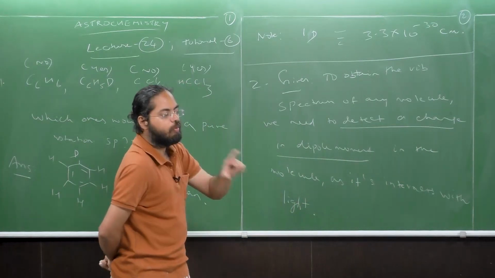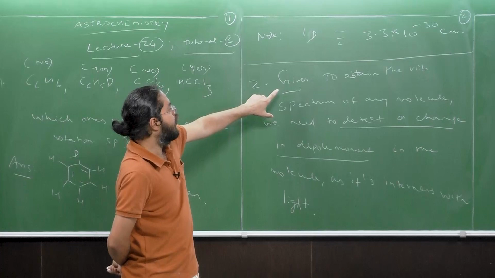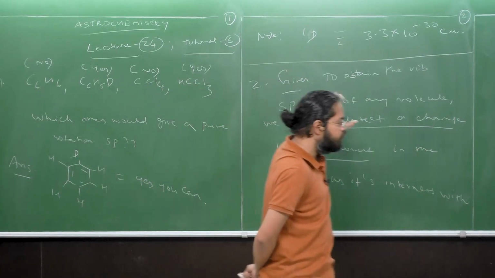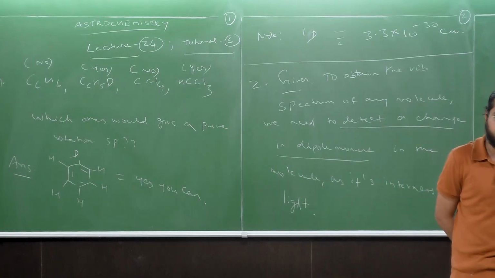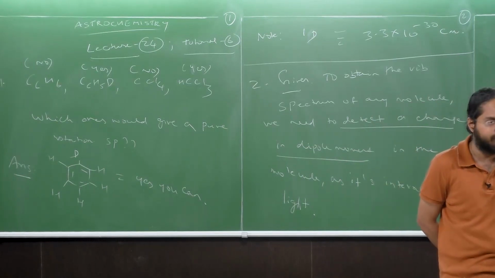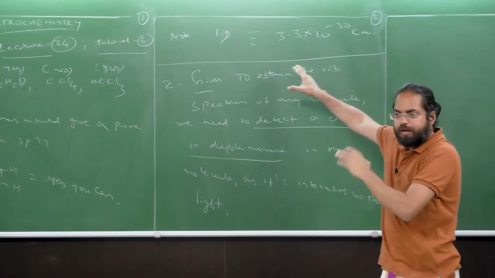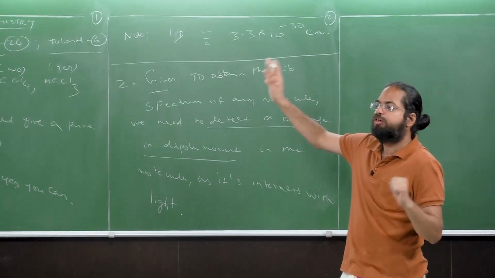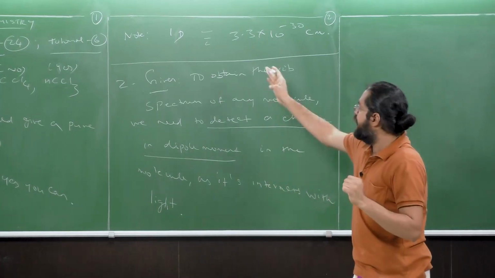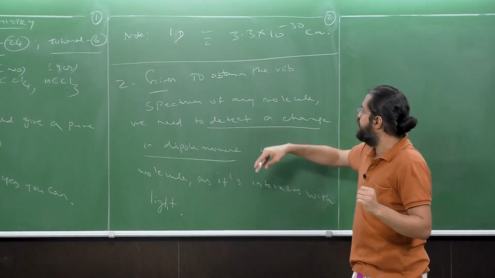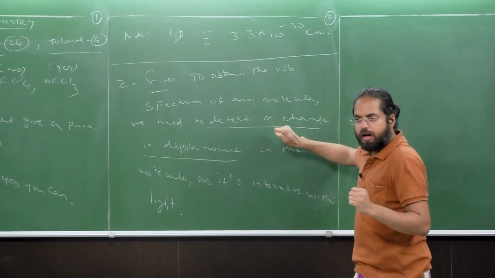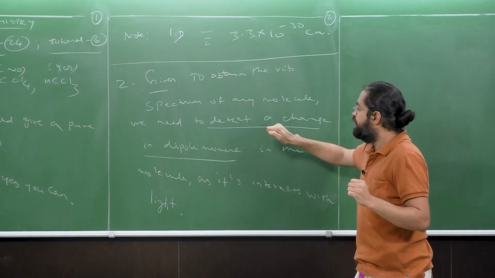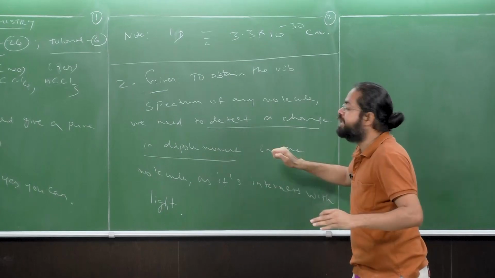So please note this point very clearly. Now this is a given fact. I've not told you where I got this from. This is based on selection rules obtained from quantum mechanics. Just like I gave you that for a molecule to exhibit pure rotational spectrum, it needs to be overall polar, likewise, for a molecule to exhibit some vibrational spectrum, we should be able to detect a change in its dipole moment.